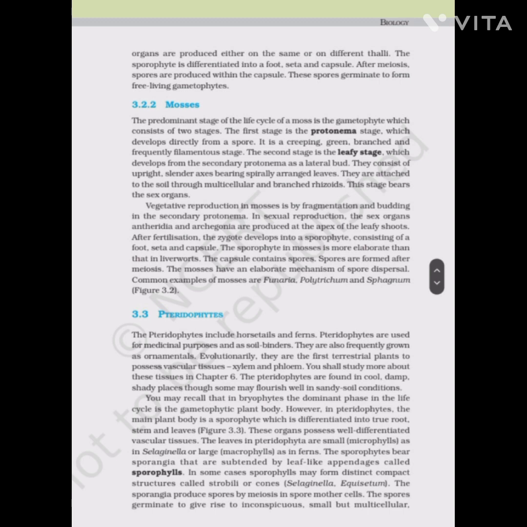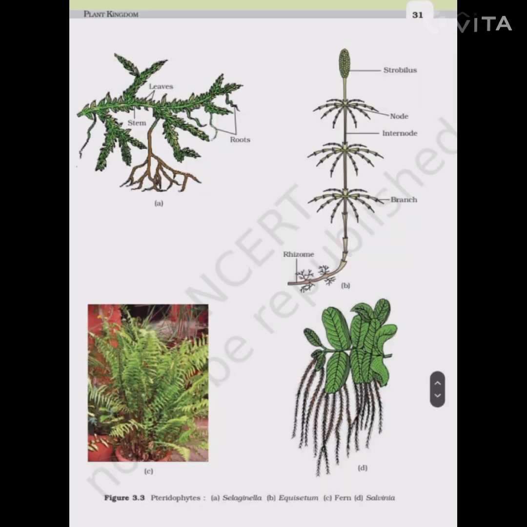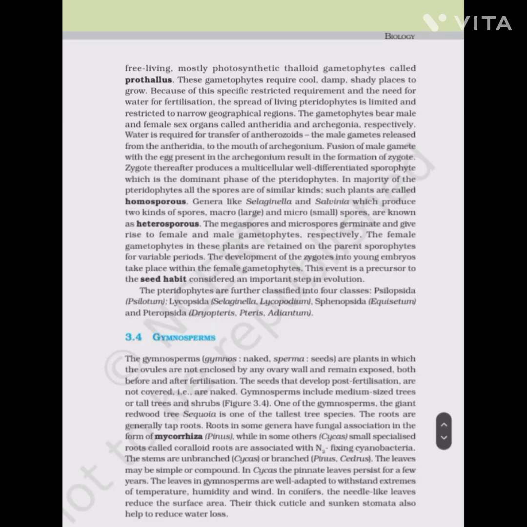The sporangia produce spores by meiosis in the spore mother cells. The spores germinate to give rise to inconspicuous, small but multicellular, free-living, mostly photosynthetic thalloid gametophytes called the prothallus. These gametophytes require cool, damp, shady places to grow. Because of this specific restricted environment requirement and the need for water for fertilization, the spread of the living pteridophytes is limited and restricted to narrow geographical regions.